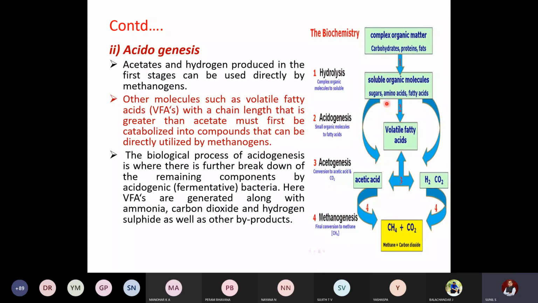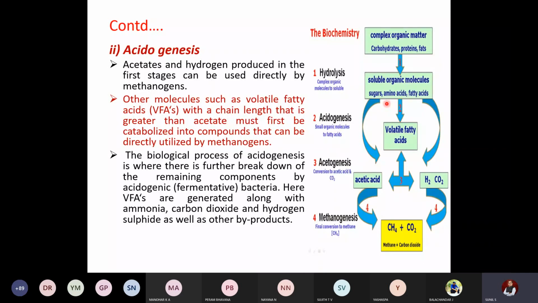Now the other molecules, such as VFA, which we call volatile fatty acids, with a chain length greater than acetic acid, must first be catabolized, that is, broken into smaller components. In the first step, all large compounds are broken into small ones. In the second step, volatile fatty acids are completely broken down so that they get converted into pure acetic acid, along with H2S gas, which is not hydrogen but hydrogen sulfide gas, and carbon dioxide gas.